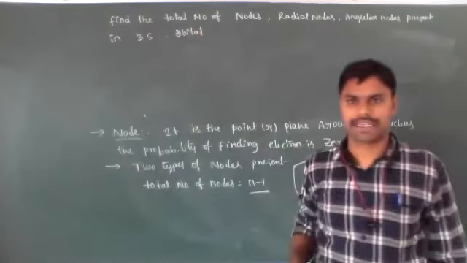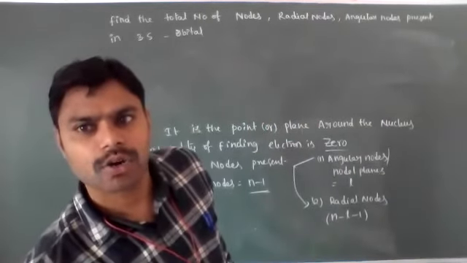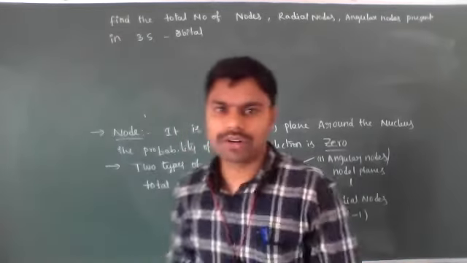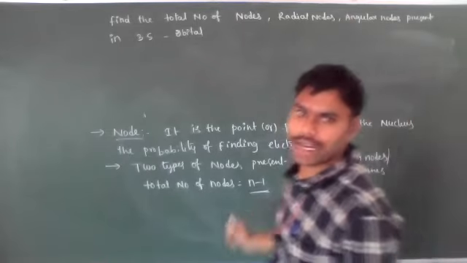So in the 3s orbital, how many nodes are present, and in that total number of nodes, how many radial nodes and how many angular nodes are present, we have to calculate.